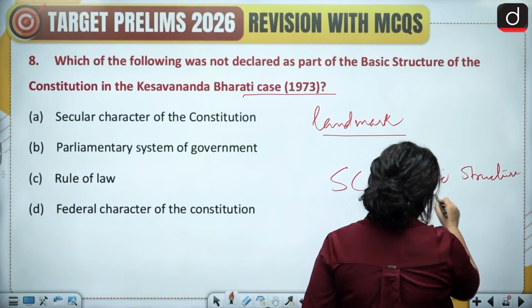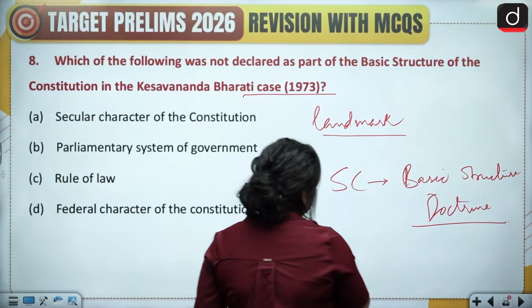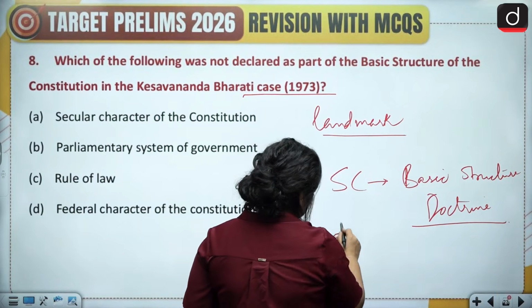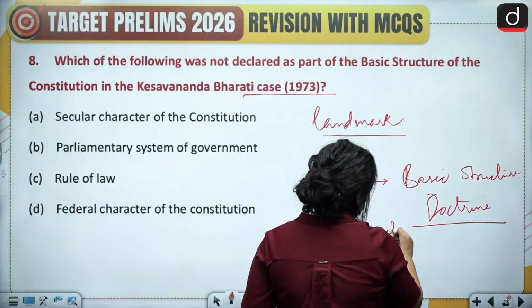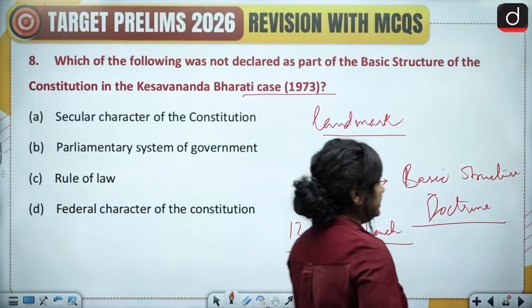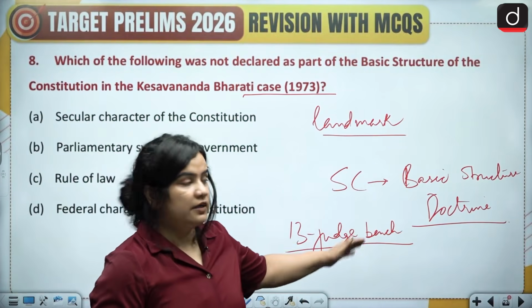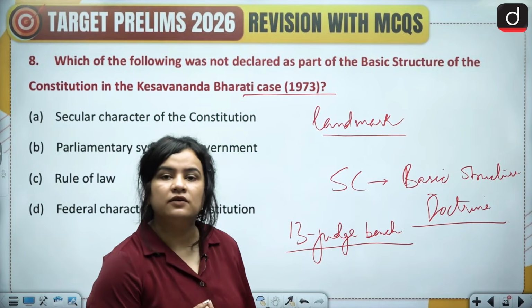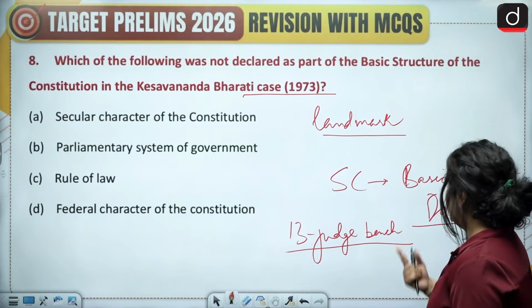A 13-judge bench evolved something that you can call the basic structure doctrine, which involved a lot of things, right?